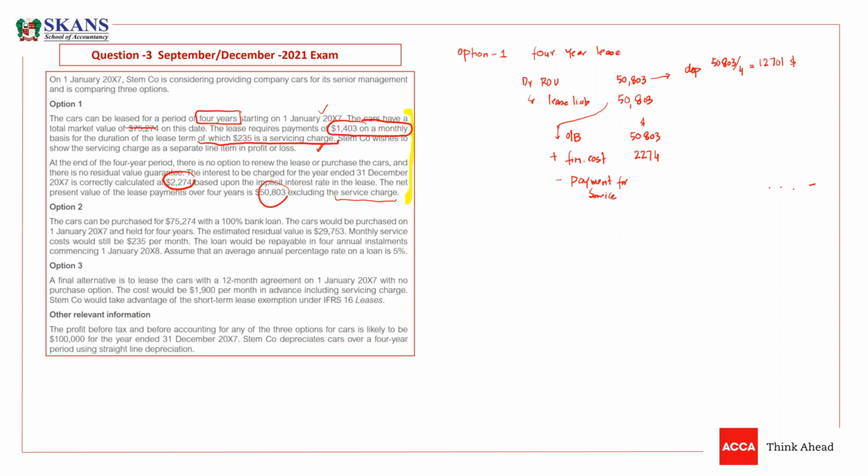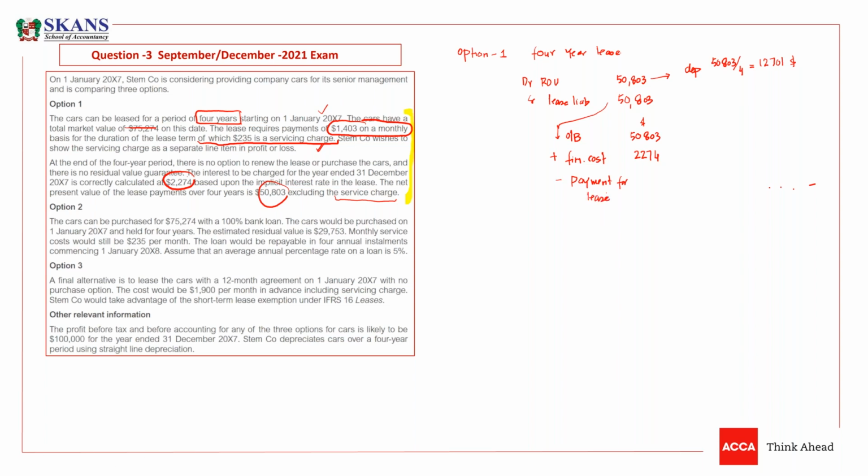So you need to write payment for service. So what is payment for service now? Sorry, payment for lease. This is not payment for service. This is payment for lease. Payment for service will be a separate line item in P&L. It will be charged as an expense. So payment for lease, guys. So what is the payment for lease?